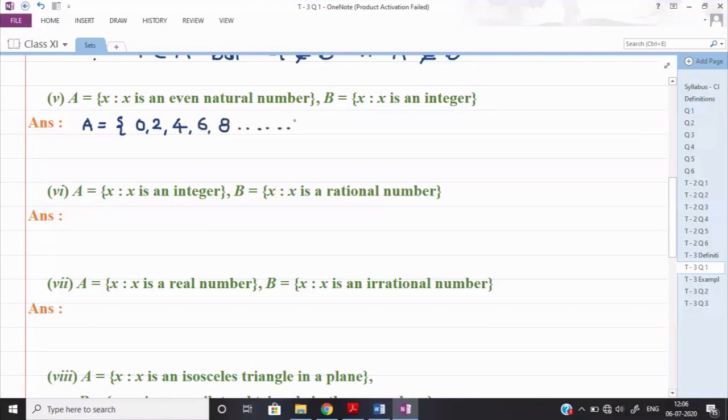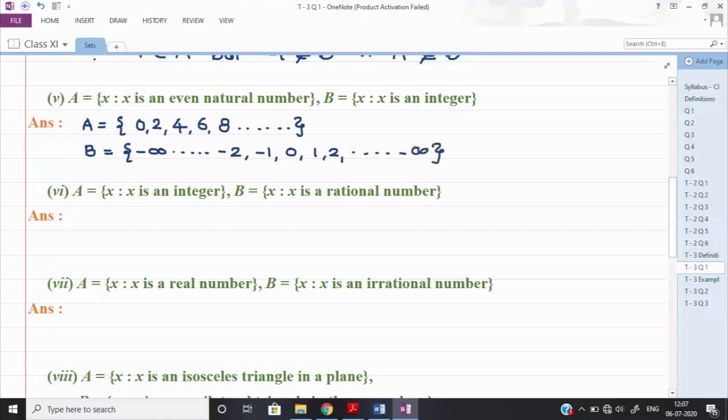Okay, so these are the elements of set A. And similarly, if I list out the elements of set B, x is an integer, so it will come from minus infinity, dash dash dash, minus 2, minus 1, 0, and then 1, 2, dash dash dash, it will go up till infinity.